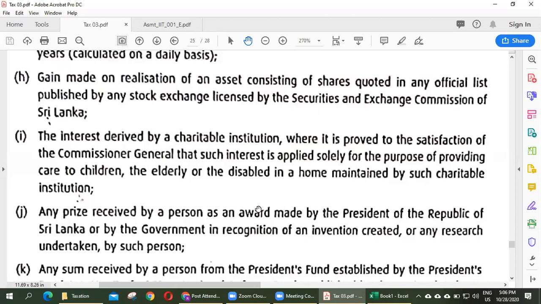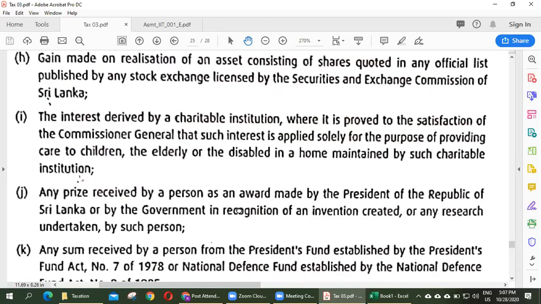The main operation of the institution is caring for people, caring for children, elderly people, disabled people. Then you deposit a big amount of money in a bank that generates interest. For that interest, no need to pay tax because you are running a charitable institution.